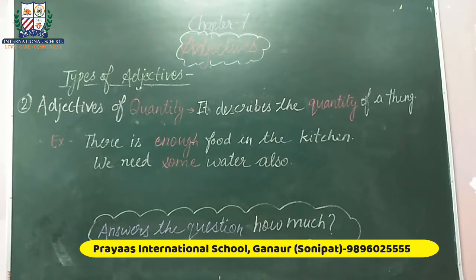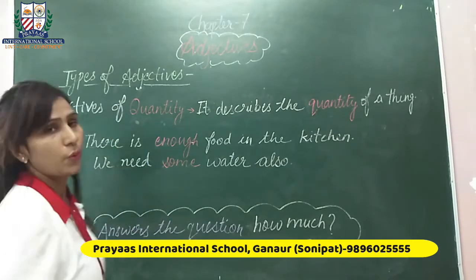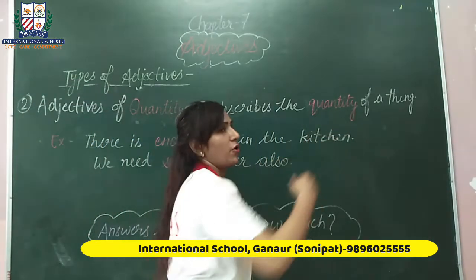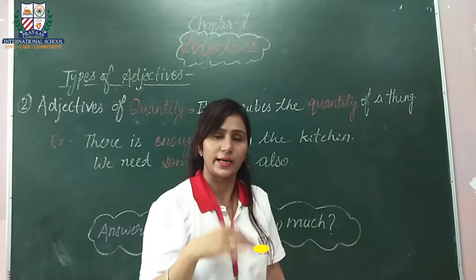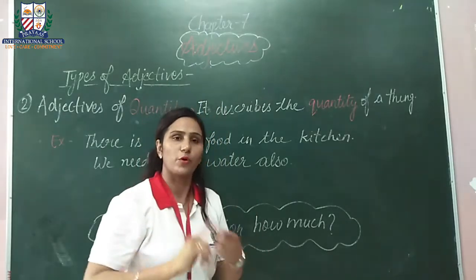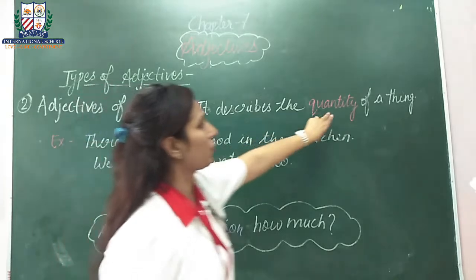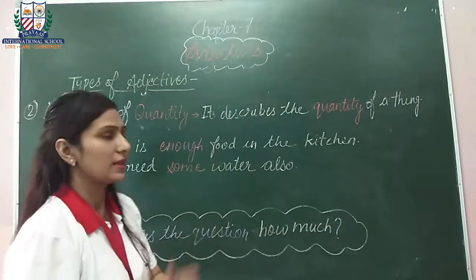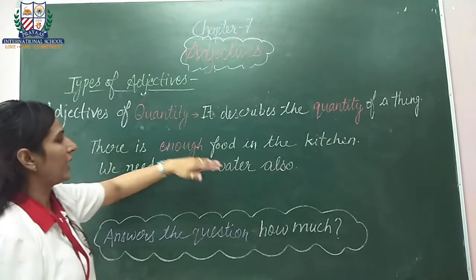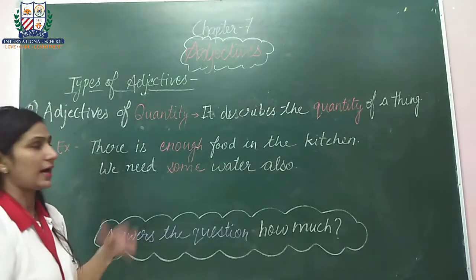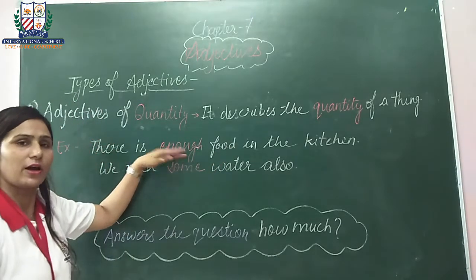Okay, so our second type of adjective is adjective of quantity. As the name suggests, quantity, it describes the quantity of a thing. Remember, in our previous adjective, adjective of quality, it used to describe both the person and the thing. But here, adjective of quantity, it describes the quantity of a thing only. Let's see examples. There is enough food in the kitchen. So our noun is food, and what is the word that is describing food? That is enough. Enough food. So enough is our adjective of quantity.